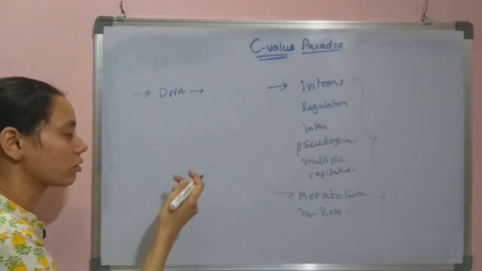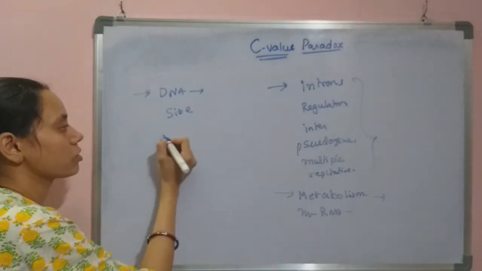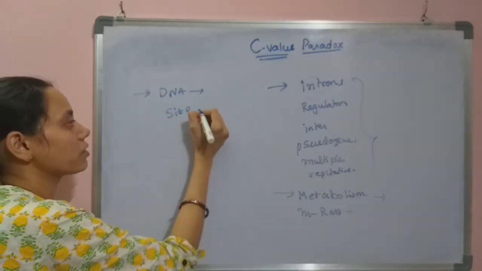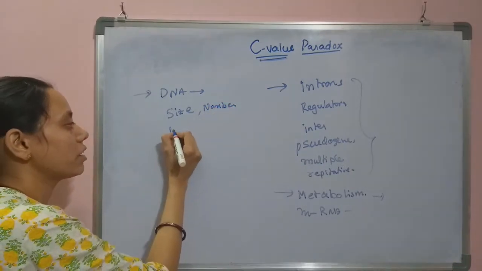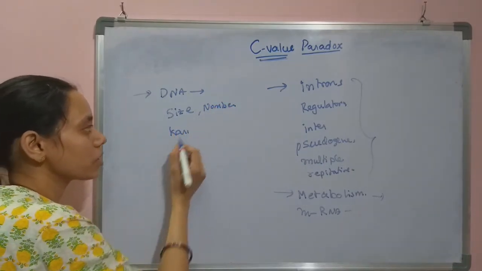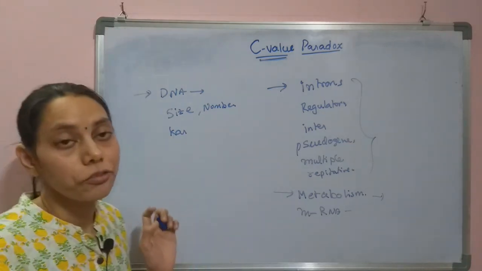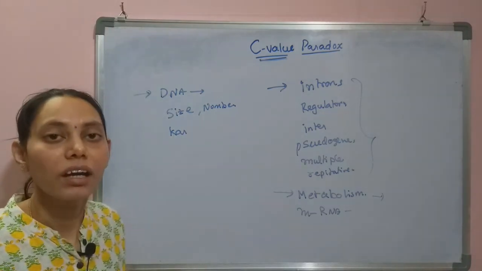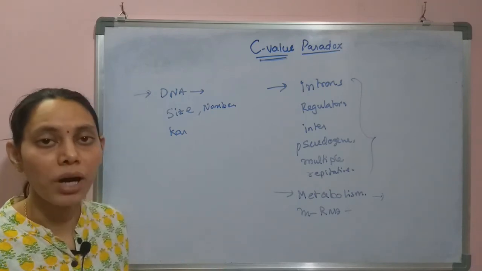That means the size of the chromosomes and the number and their karyotypes. So these kinds of things will be decided by the content of the DNA which is in the non-coding part of the DNA.